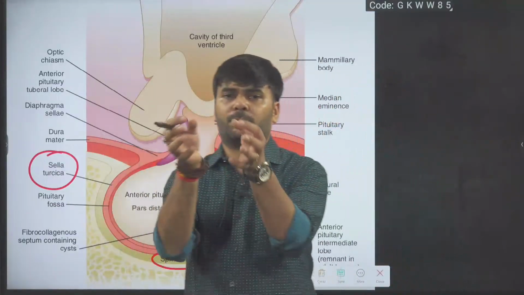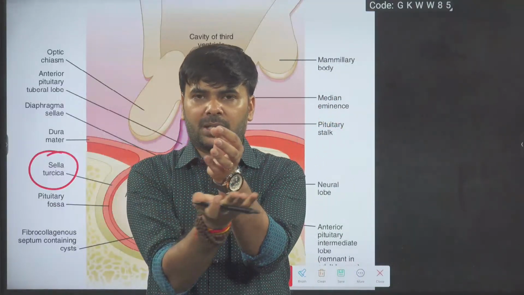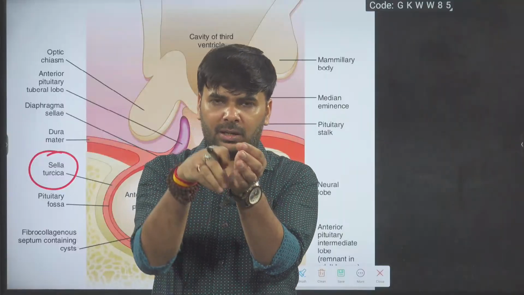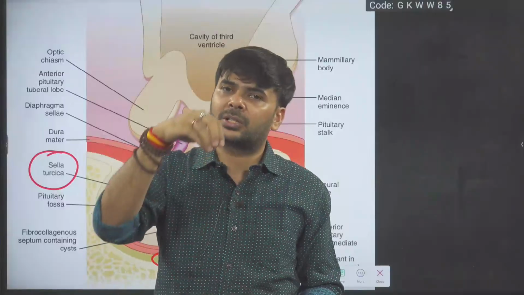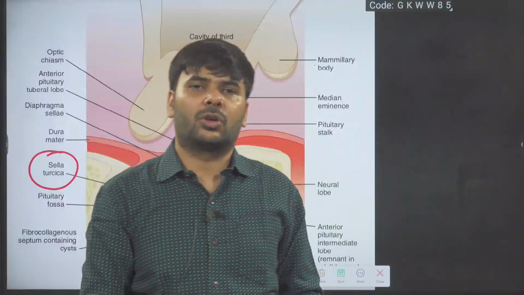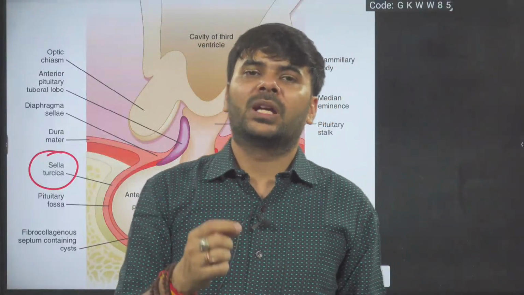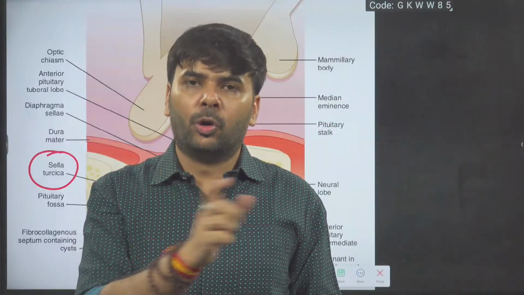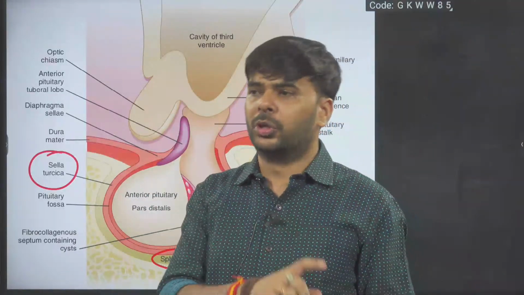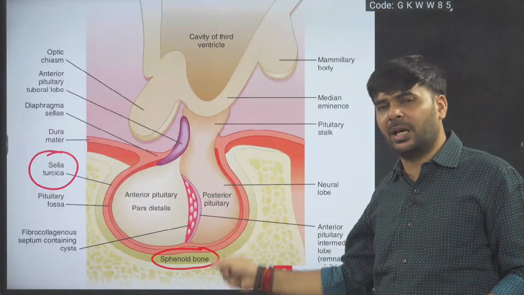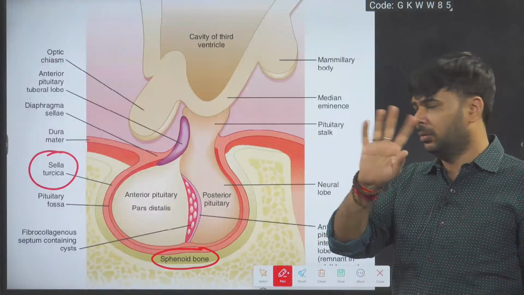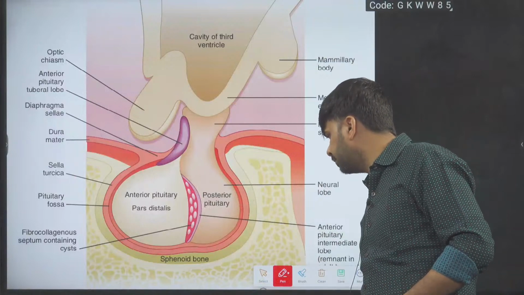This is your brain. Here is the skull bone, and in that skull bone this tiny gland is embedded. The tiny cavity is called sella turcica, and the bone is called sphenoid bone. Repeat, and you can refer to your NCERT book. The same lines are mentioned there. When you read, you'll get it.